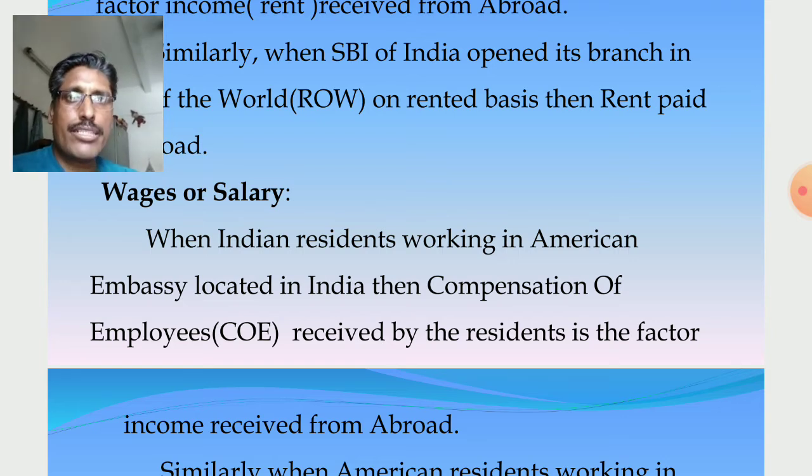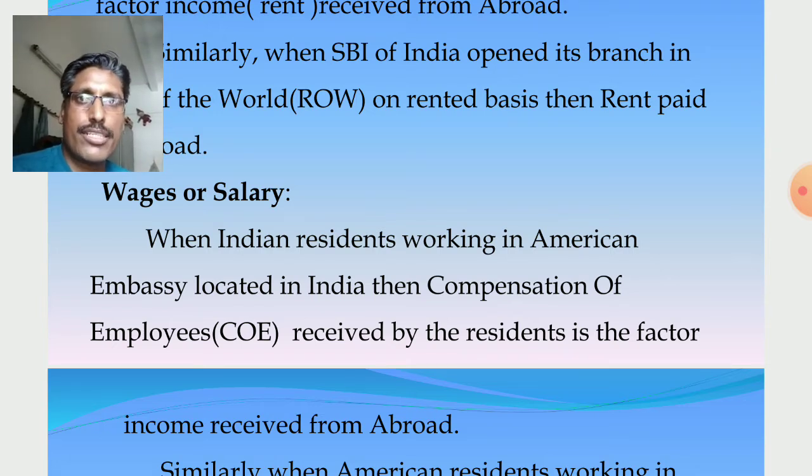It is the factor income received by the employees from employers for rendering their productive services. So they receive salary in the form of cash and kind, meaning quarter facility, educational facility for the children, free medical facility, free fooding facility, and also employer's contribution to social security schemes. It is pension on retirement, provident fund, gratuity. So these things are given by the employer to the employees.